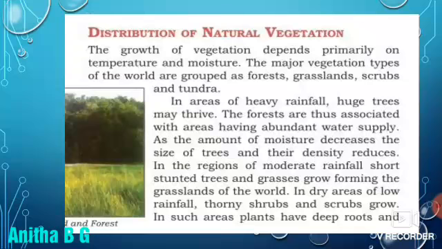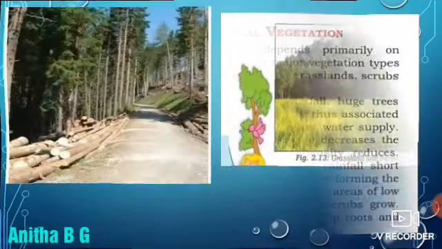In dry areas of low rainfall, thorny shrubs and scrubs grow. In the dry areas, for example the deserts, there is low rainfall. In those places, we can see only thorny shrubs and scrubs. In such areas, plants have deep roots.